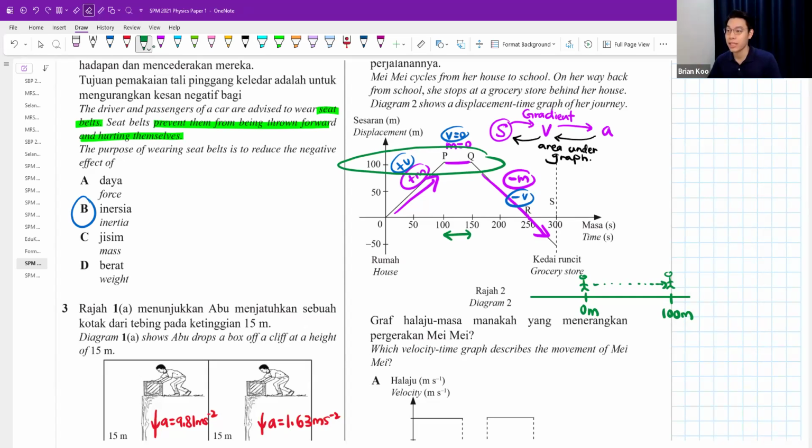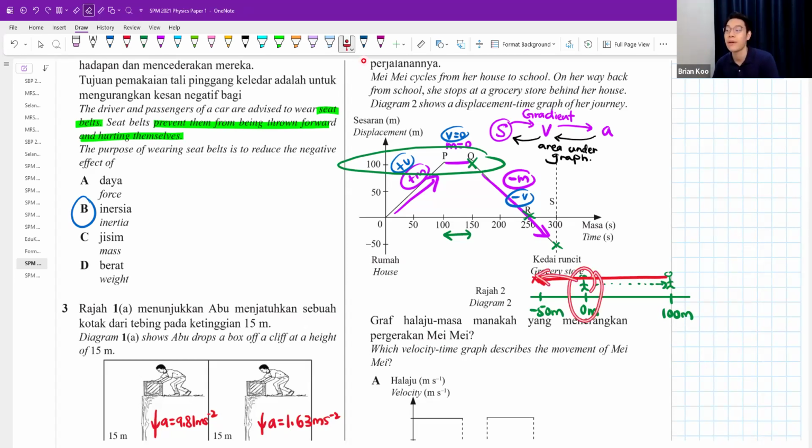Now, Mei Mei is going to start slowly walking back from 100 meter, walk to 0 until reach -50, which means she will slowly walk back until here. Negative displacement just means that she will pass her starting point and go over to the left side.